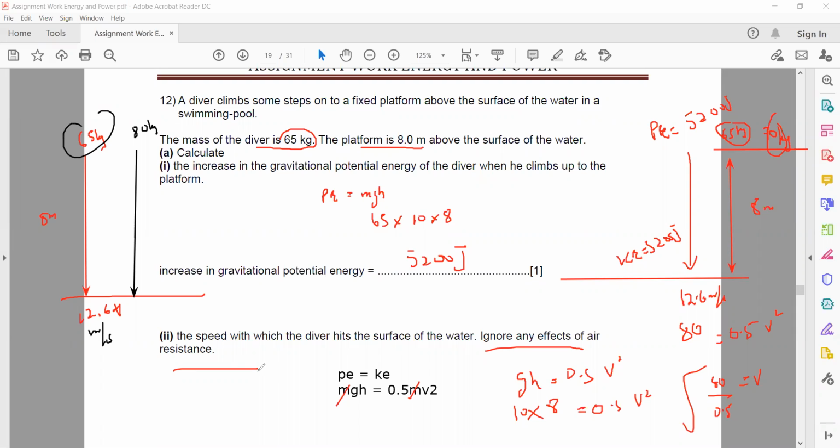It will be the same. Why? Because there is no air resistance, there is no force which opposes their motion, and they all have the same acceleration due to gravity, which is 10 meters per second squared. You can see here, when potential energy equals kinetic energy, the formula is gh equals 0.5 v squared, so it does not depend on the mass. The speed at which the object hits depends on the height from which it is dropped. If we increase the height, the speed will increase.